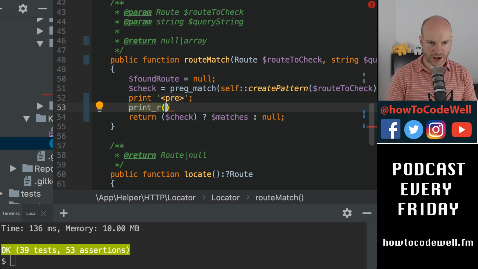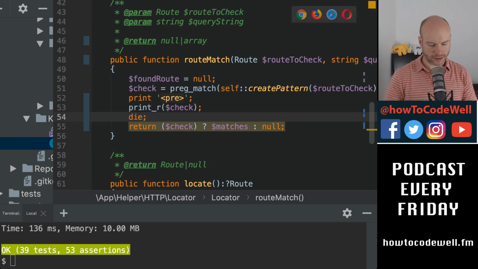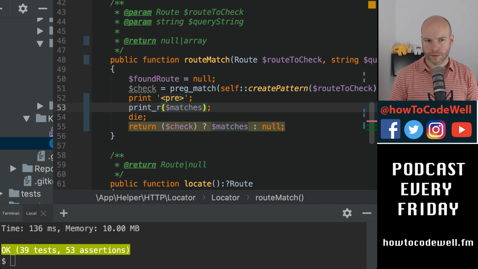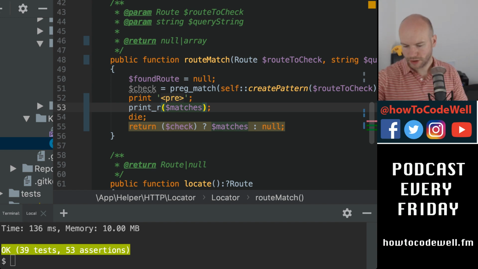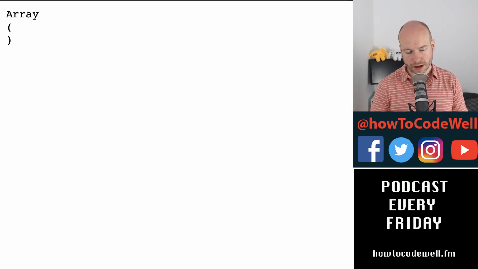Print r and then check, and then we'll kill out this. And it's not check, sorry, it's matches. That's what I need. Okay. So if I click this button here, we can see the browser. So that's gone to slash blah, blah, blah. If I take this to something completely wrong, then we have an empty array. Okay, so that's not false. That's an empty array.